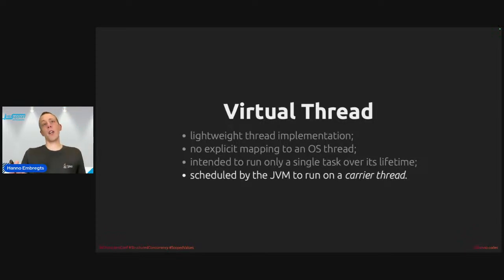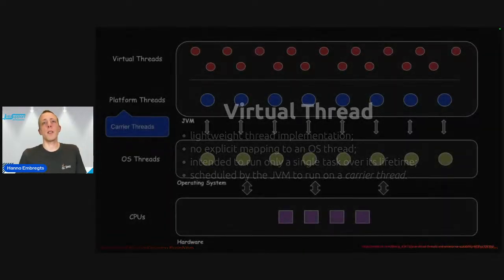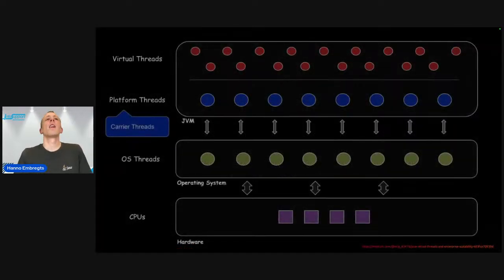So with the introduction of virtual threads, the one-on-one mapping that used to exist between a Java thread and an operating system thread has been scrapped, essentially. And every time you create a virtual thread, it is not necessarily true that an operating system thread is created along with it. This is entirely up to the JVM, and you don't really have any control over it if you use virtual threads. Well, that's a lot of text, so let's see this in an image, because images are always a bit clearer, at least that's what I think.